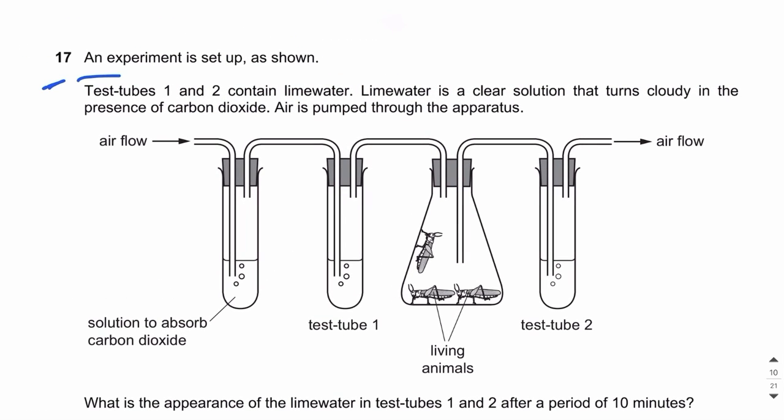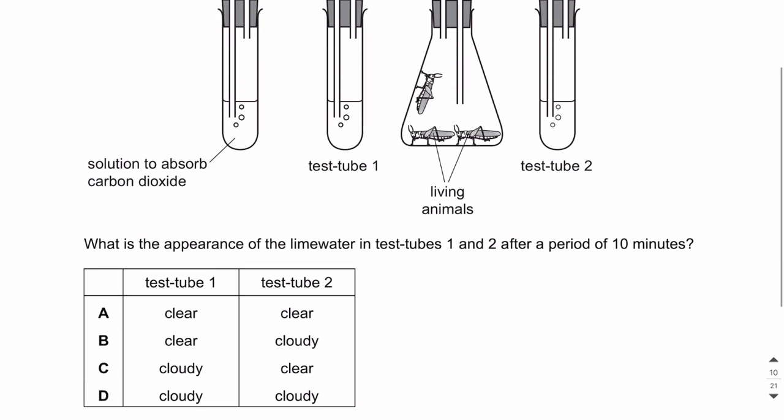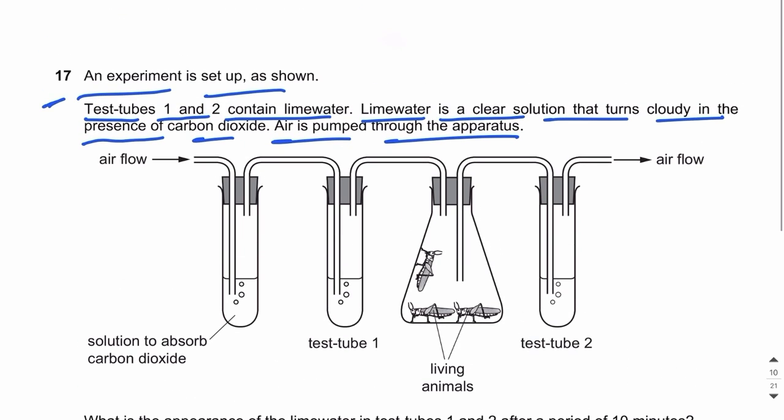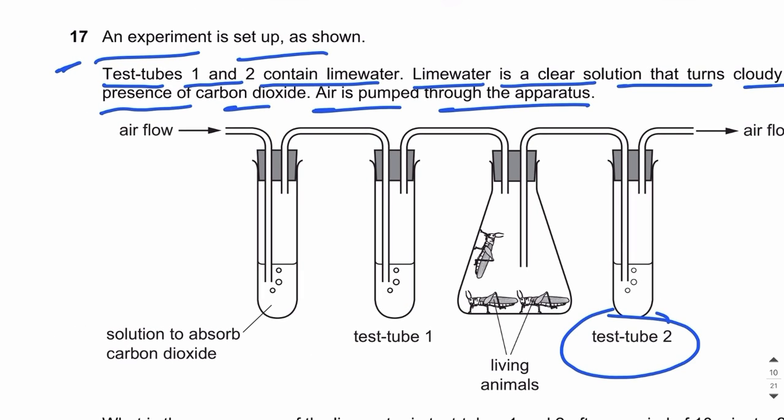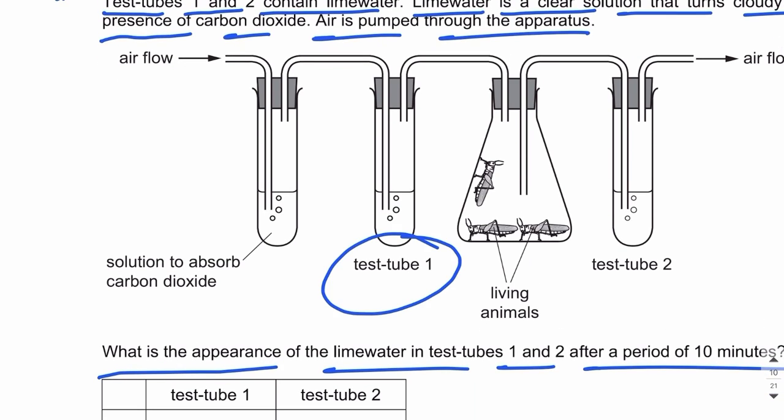An experiment is set up as shown. Test tubes 1 and 2 contain lime water. Lime water is a clear solution that turns cloudy in the presence of carbon dioxide. Air is pumped through the apparatus. What is the appearance of the lime water in test tubes 1 and 2 after a period of 10 minutes? So guys, over here, if we observe, we can see that in test tube 1 and test tube 2, there is lime water. And you know that carbon dioxide turns the lime water milky, or we can say cloudy.